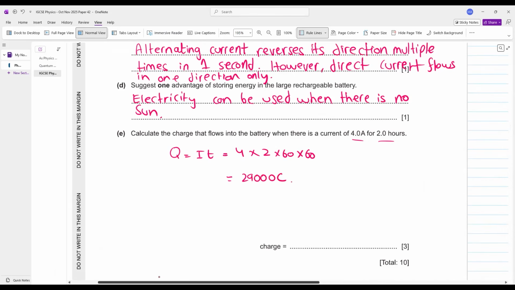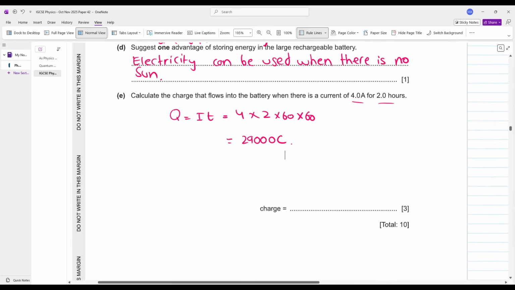Correct to two significant figures. Always remember in IGCSE physics, you write your answer to two significant figures. Always. Okay. Now, let's further move ahead.